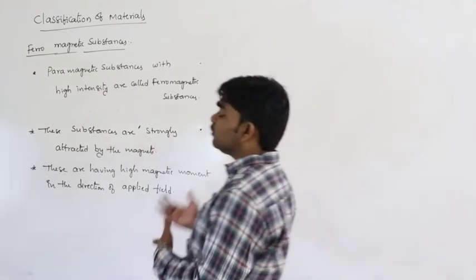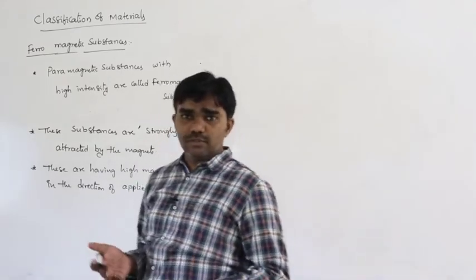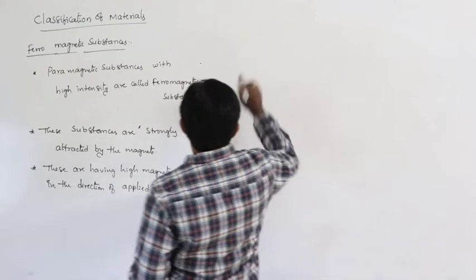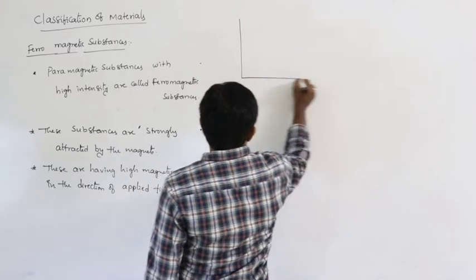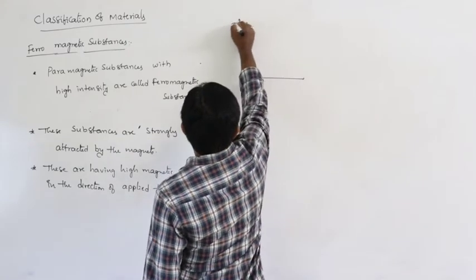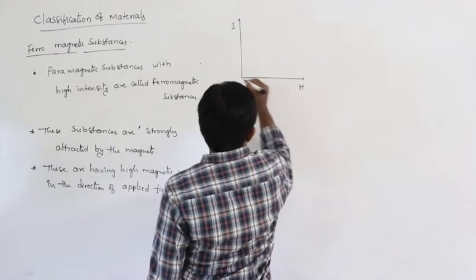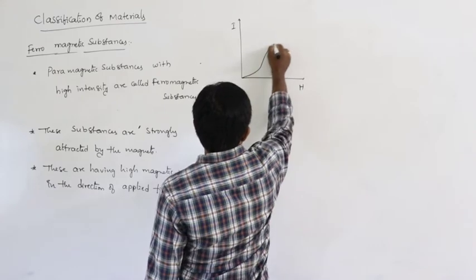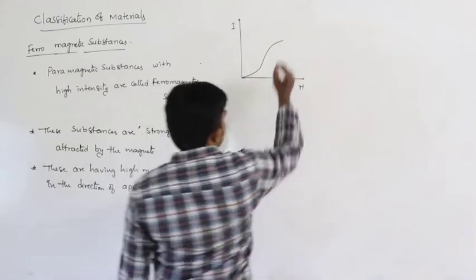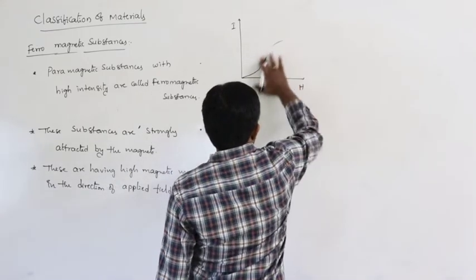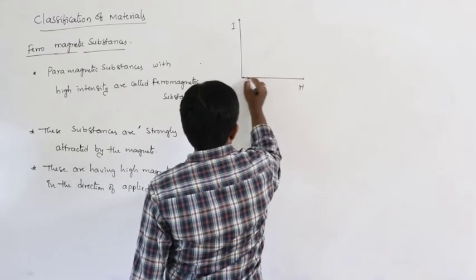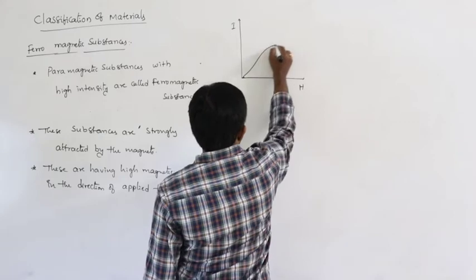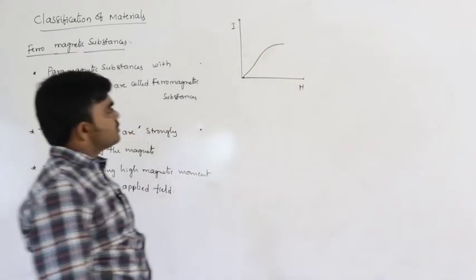But how do these ferromagnetic substances vary with temperature? For example, if we draw the I-H graph, so this is I and this is H, it does not vary linearly.